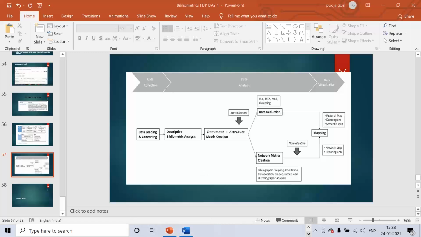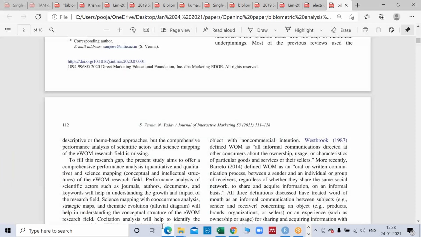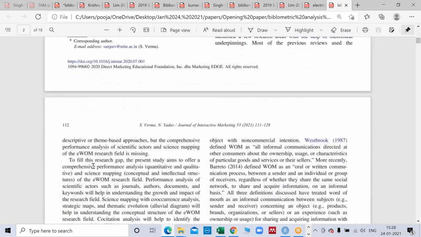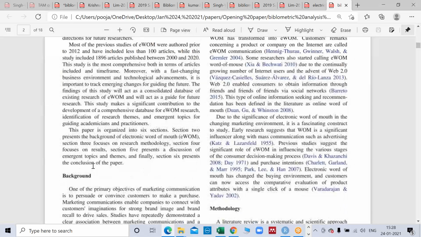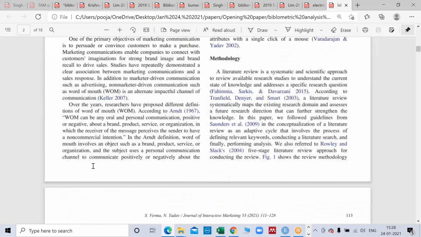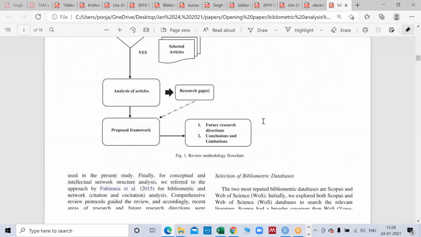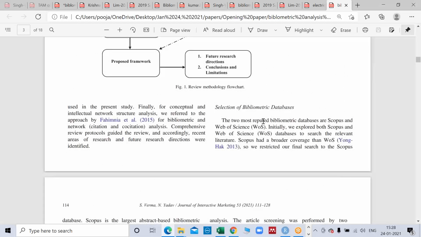And before that, I'm showing a paper and I'm showing some keywords for a paper. This is on e-word of mouth, as I have shown you right now. Now, if you read this paper, go to the methodology section directly. It is a systematic literature review, and this is what they have done. So what have they done? They have mentioned each and every step.